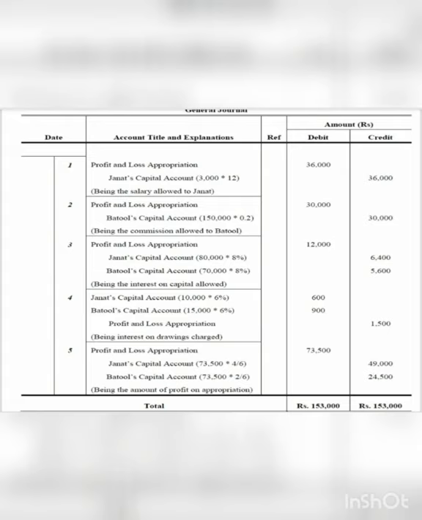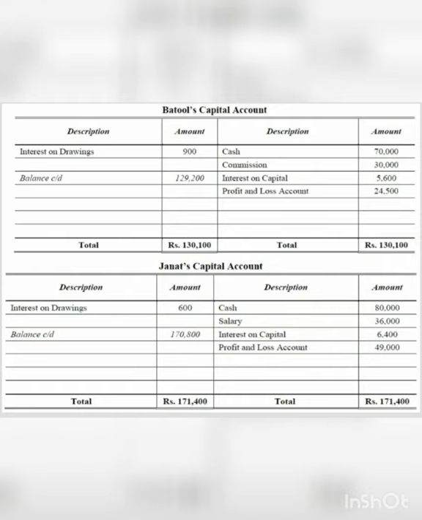So I hope that all these journal entries are clear. You won't make any mistake in journal entries, because that's very scoring. Now we prepare the capital account of both the partners, that is Batul and Jannat.